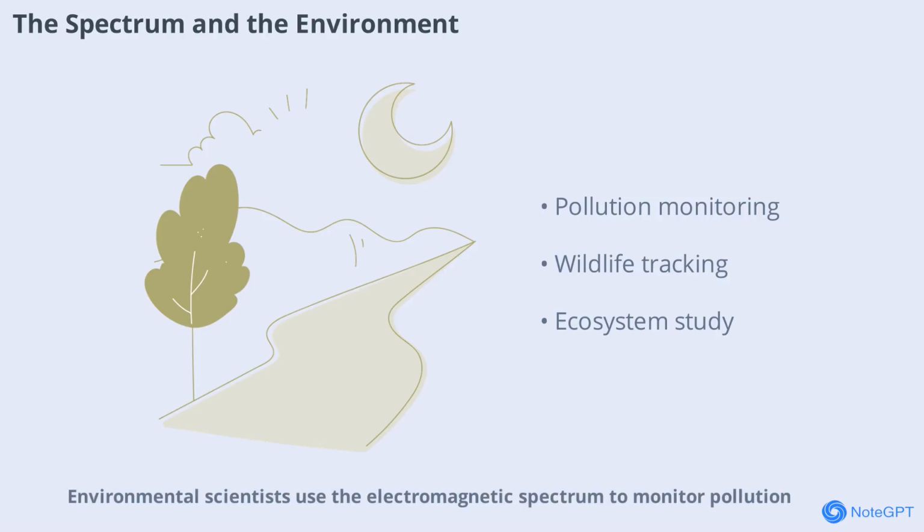Environmental scientists use the electromagnetic spectrum to monitor pollution, track wildlife, and study ecosystems. Infrared and ultraviolet imaging reveal details invisible to the naked eye, helping us protect the planet and its inhabitants.